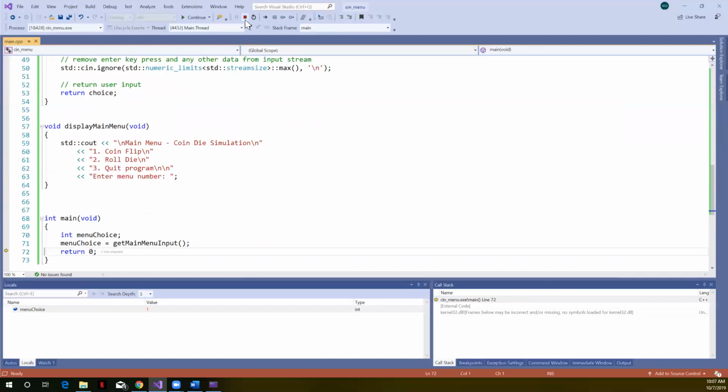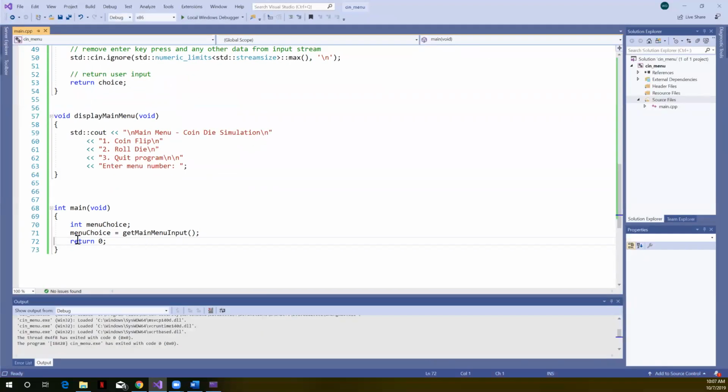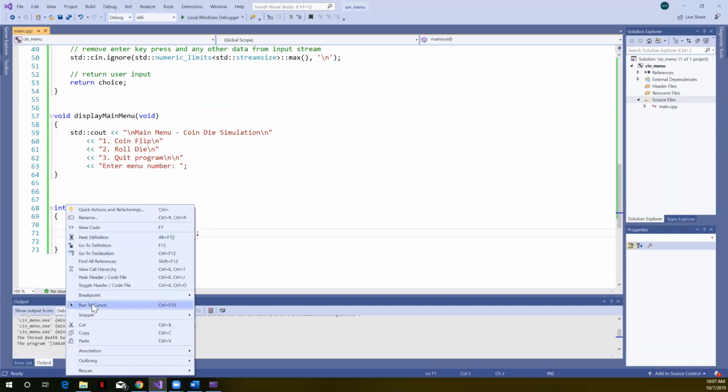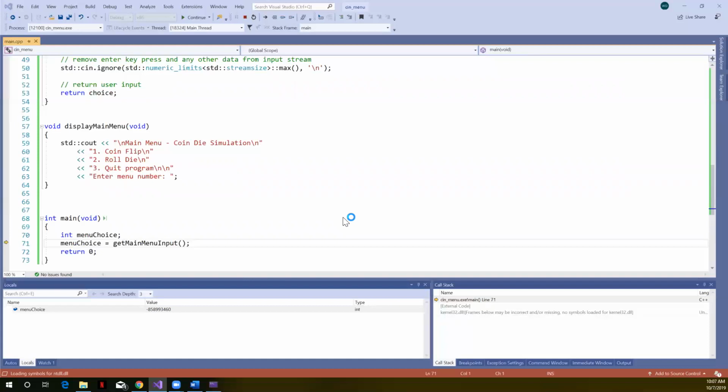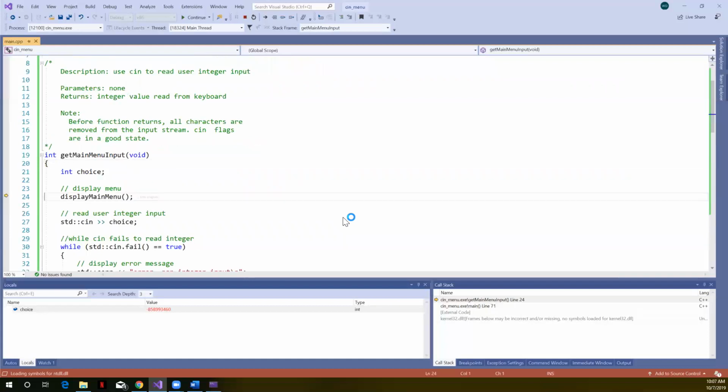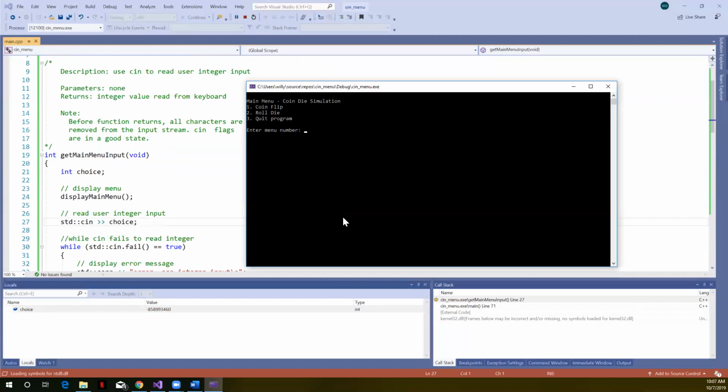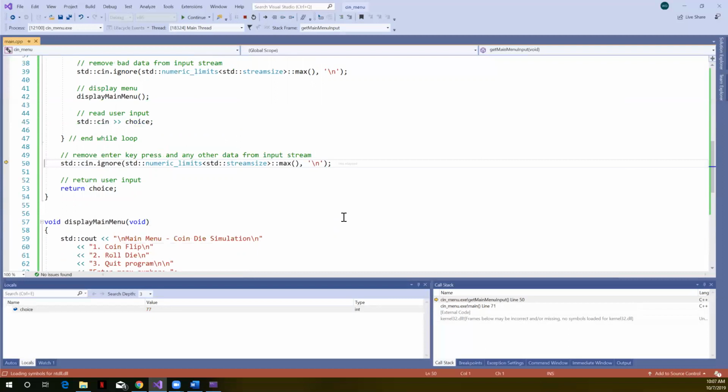Let me stop the debugger here. Let's go back through this idea as well. I'm going to do a run to cursor. Let's go back through here. I'm going to hit F11, F10, so it just displays the menu. It prompts us for our choice. So again here, if the user were to type 77, this is a valid menu choice. Hit the enter key, F10, CN's in a good state. We're just going to remove that enter key press. You can see the choice here actually has then the number 77.